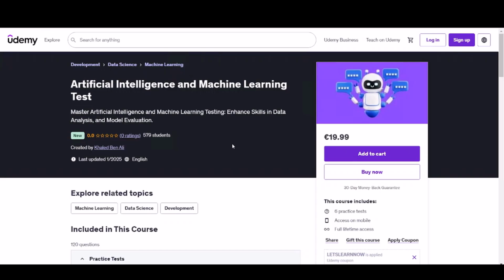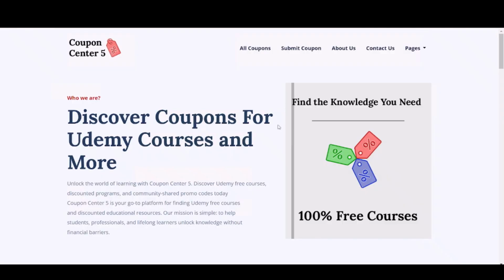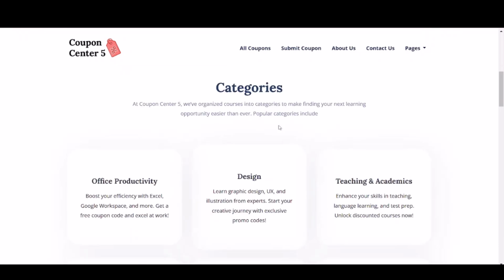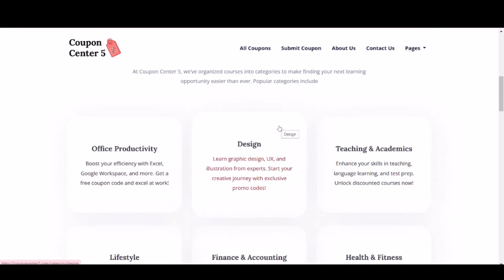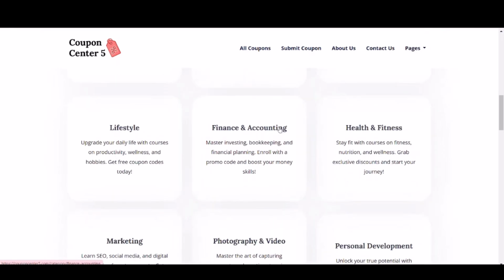How to get this course for free? Open your browser and search for couponcenter5.com. Make sure to enter the correct website address to go to the official site. Coupon Center 5 is an amazing website that offers many free courses with discount codes. So if you're looking to learn without spending money, this is the perfect place for you.